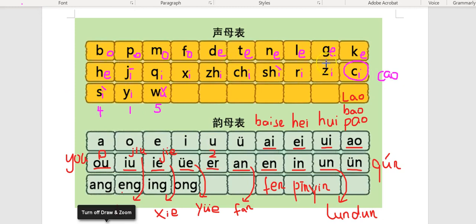Alright, so that is all the consonants. When you read them a little bit quickly, it's 波坡摸佛的特呢了个可和鸡七西支持是日子此思一无